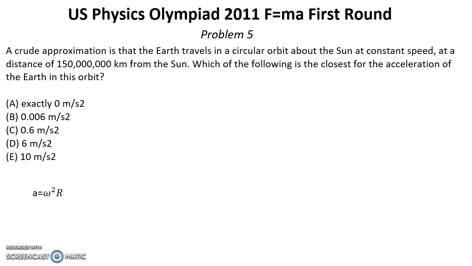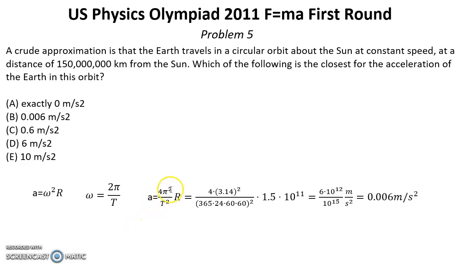Now we can find the angular velocity. Angular velocity equals 2 pi over period, and we know that the period is 365 days approximately. Now we can count the centripetal acceleration. That will be 4 pi squared over period squared multiplied by radius.